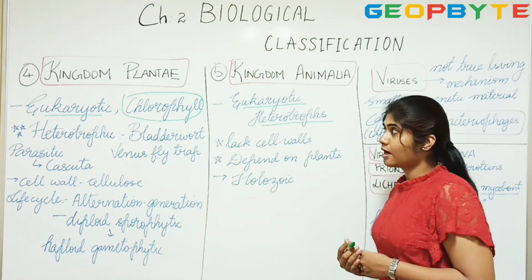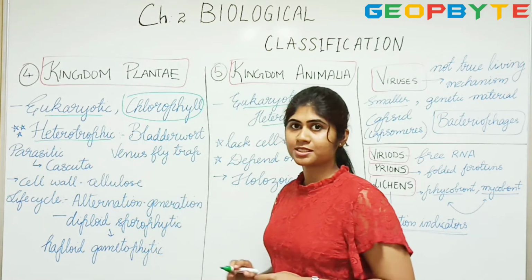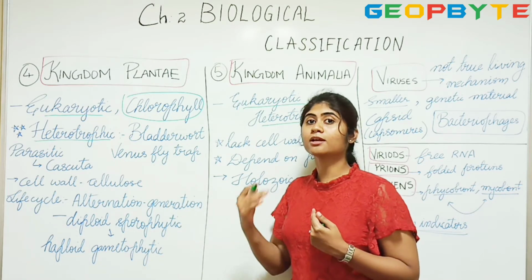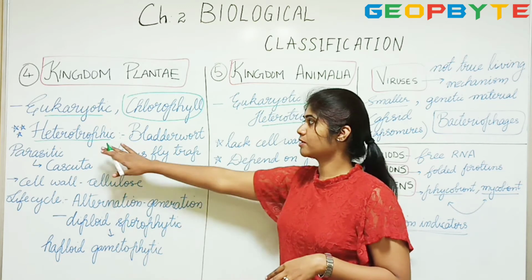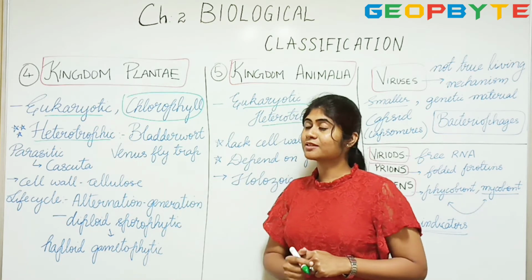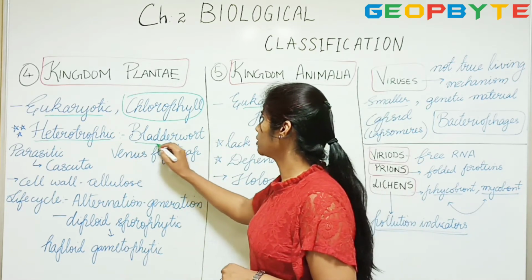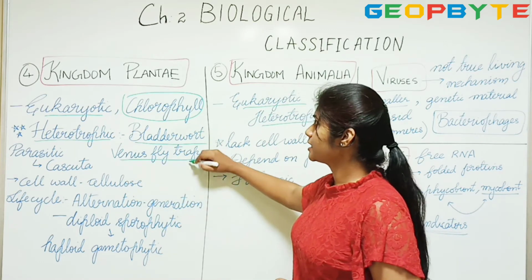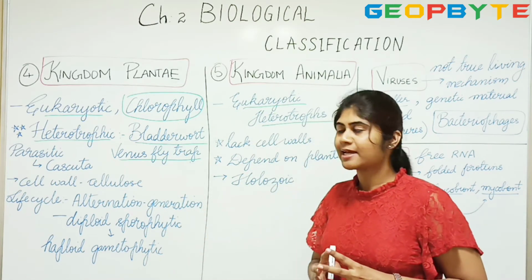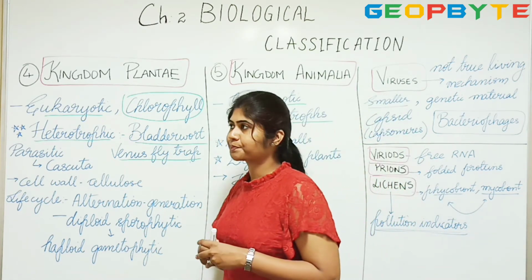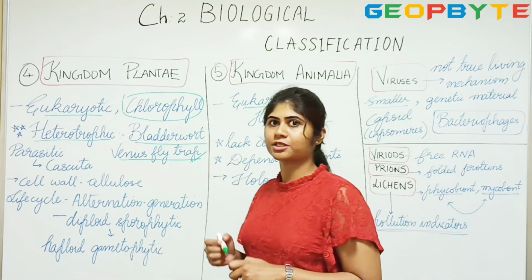At times, there are plants we observe which are heterotrophic also. That is, they do not synthesize their food. They ingest from outside to inside. That is when it is called heterotrophic. So this is the most interesting creature in our nature, bladderwort, Venus flytrap. These are the two plants which are heterotrophic. They feed on insects. These are insectivores.